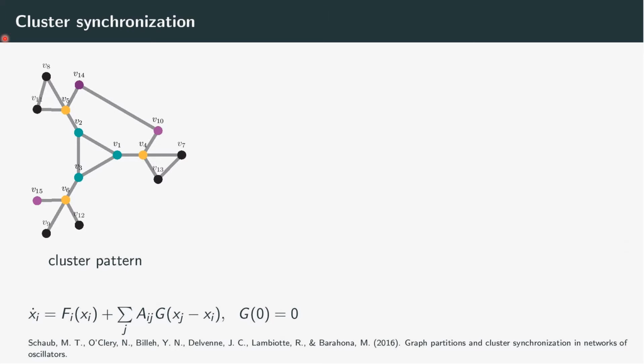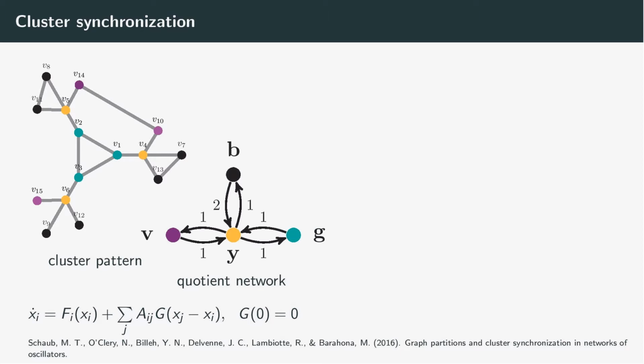A partition into fully synchronized clusters is admissible if the effective interactions between any node in one cluster and any node in a different cluster are the same, no matter which nodes are chosen in each cluster. For instance, here each yellow node gets input from two black nodes, one purple node, and one teal node. The interactions within each synchronized cluster can be ignored. For instance, we can ignore the edge between those purple nodes because the interaction between the purple nodes goes to zero if they're fully synchronized.